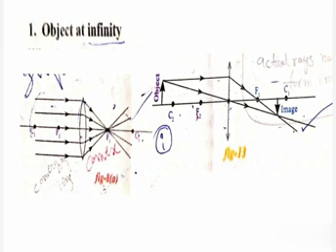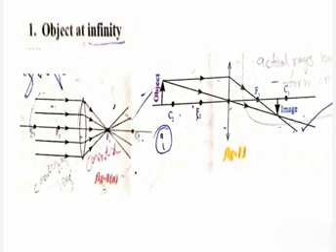So first, the object is at infinity. What do you mean by the object at infinity? In this class we are discussing the image formation. We will draw the ray diagrams for the image formation by lens when the position of the object is changed. First, the object is at infinity. When the object is at infinity, what type of rays fall on the lens? You know that the rays falling on the lens from an object at infinity are parallel to the principal axis.